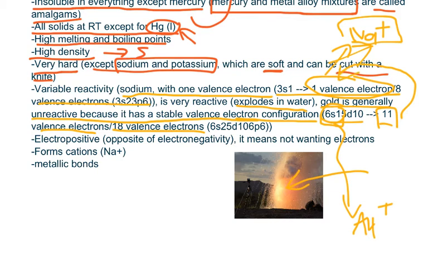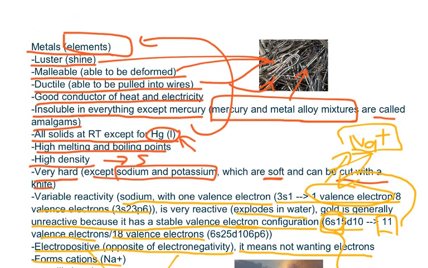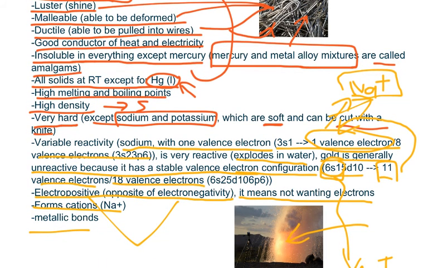Now, metals are also electropositive, which is the opposite of electronegativity. It just means that the atom does not want electrons. So for something like sodium, sodium doesn't want electrons. Instead, it wants to lose electrons. That's why sodium is very electropositive and not very electronegative, because these two are opposites. Now, metals form cations, like Na+, and metals are bound together by metallic bonds.